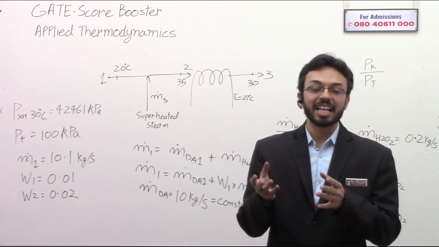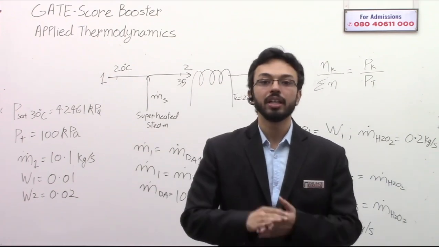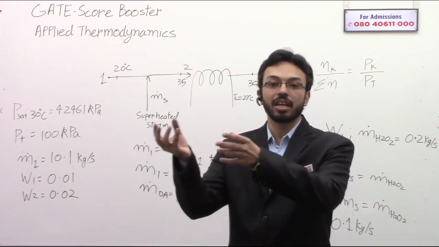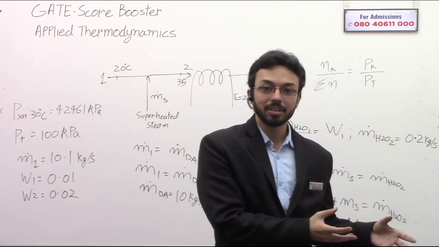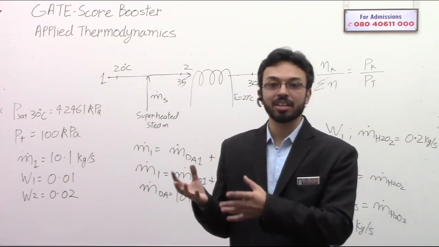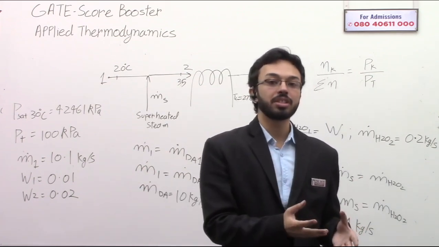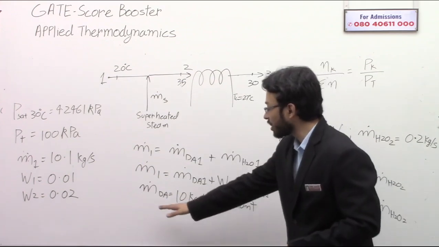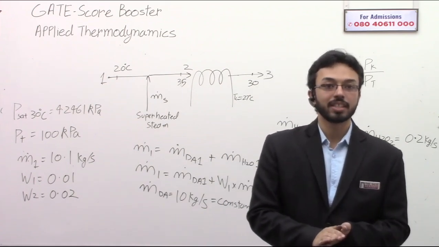So if the gases are not going to be condensed, then the gases that you have sucked in, once in your system, are going to stay in your system in the form of gases and come out also. So the mass of dry air is always a constant.